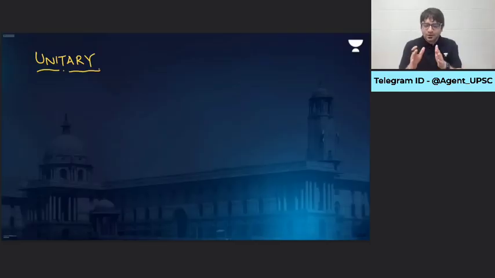Okay. Constitution, what it is, we discussed. What is a written and unwritten constitution? That's also something that we have discussed. Now let's look at whether a constitution is unitary or it is federal, and whether Indian constitution is federal or unitary. Let's have a discussion on this. Let's first understand what is a unitary constitution.